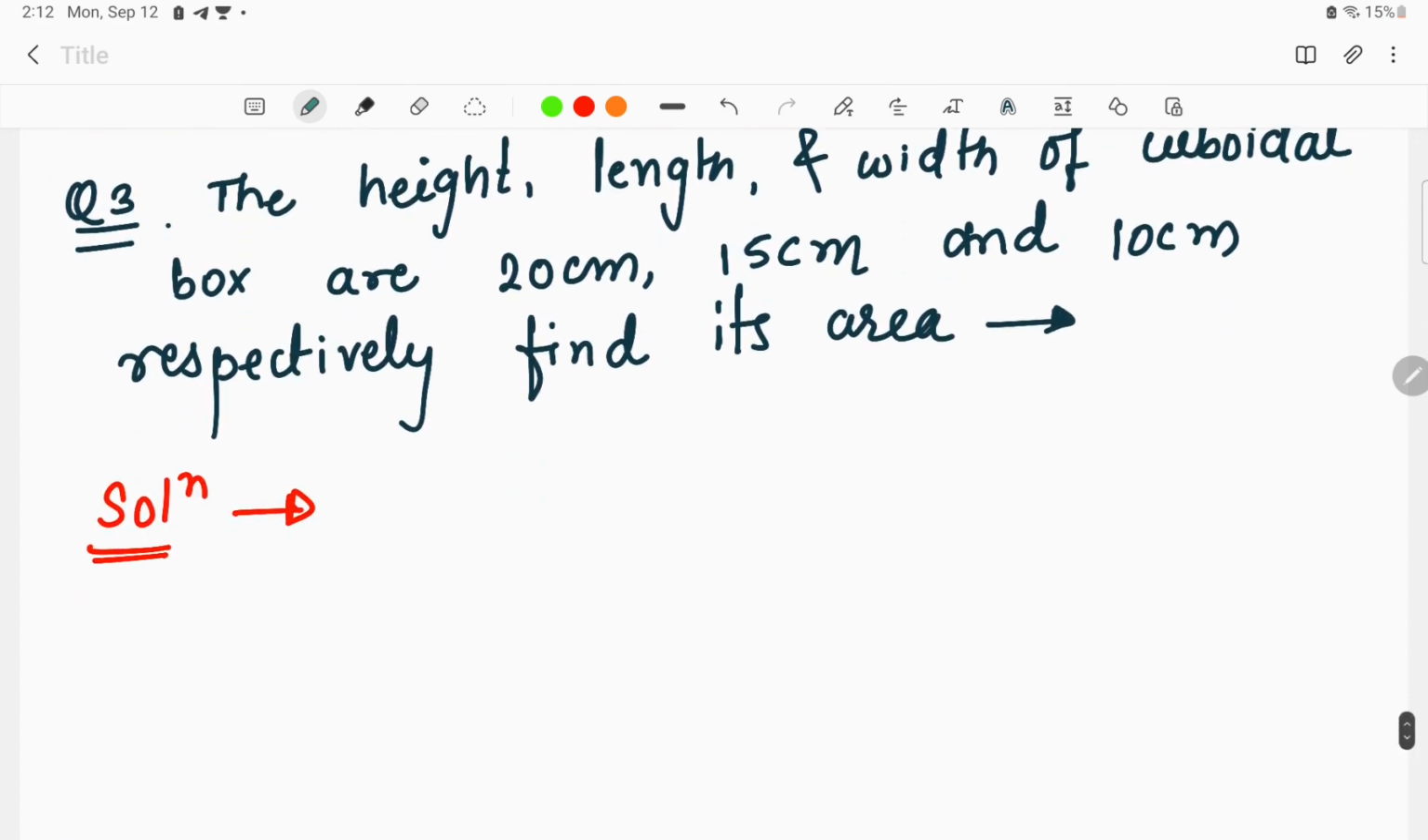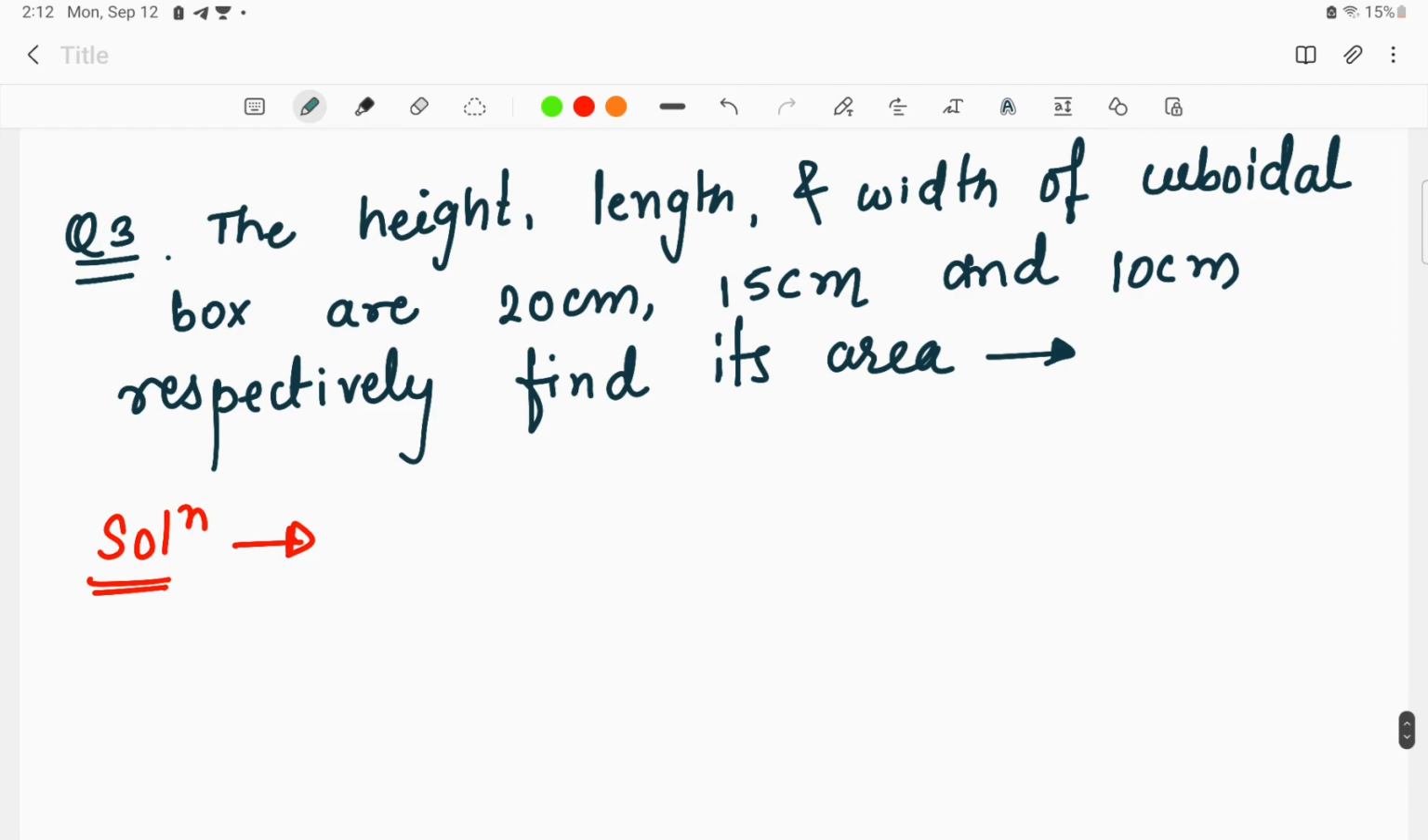Now moving on to the next question, the height, length and width of the cuboidal box are 20 centimeter, 15 centimeter and 10 centimeter respectively. We had to find the area. This was the third question that I had given to you. So basically, we know that the total surface area of the cuboid is equal to 2 into LB plus BH plus LH, right?